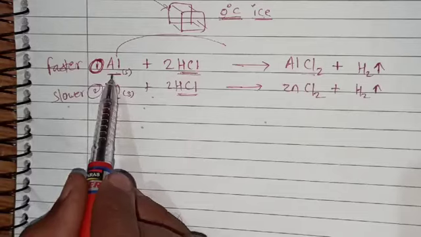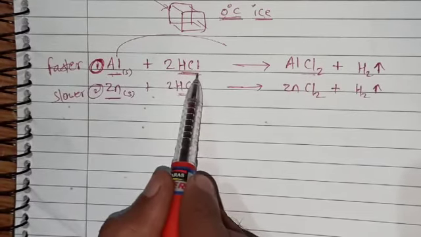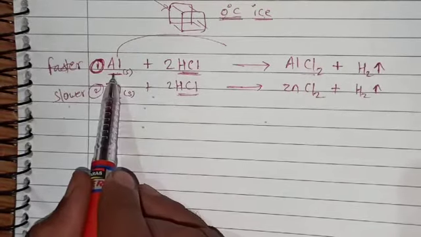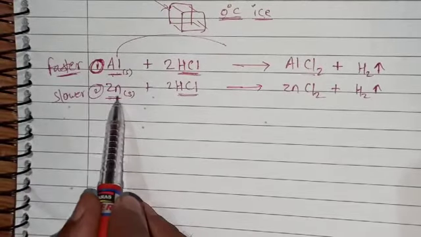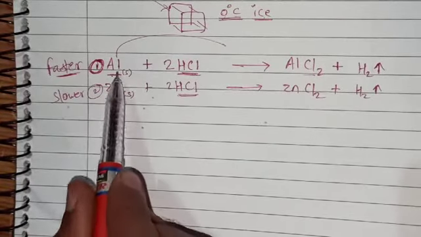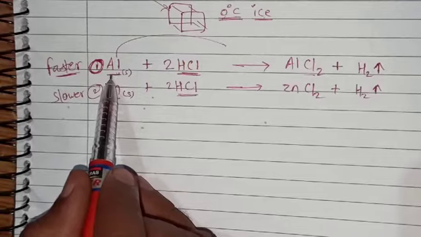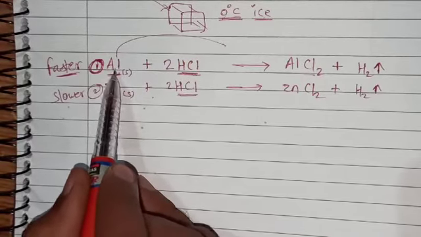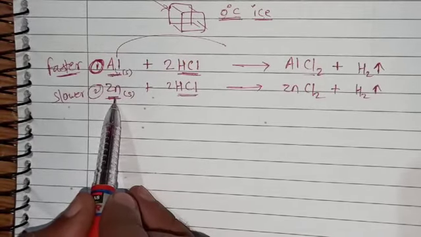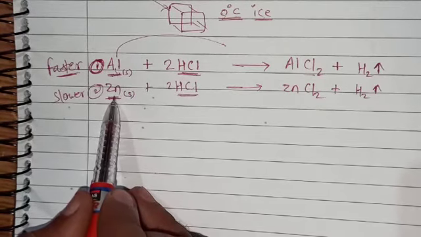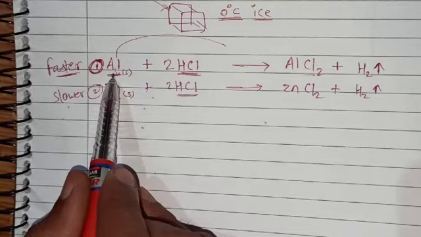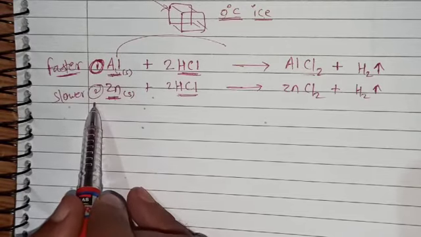It means the reaction of dilute hydrochloric acid with aluminium is faster than with zinc. So why is it faster? Because aluminium is more reactive than zinc. That's why it takes less time.